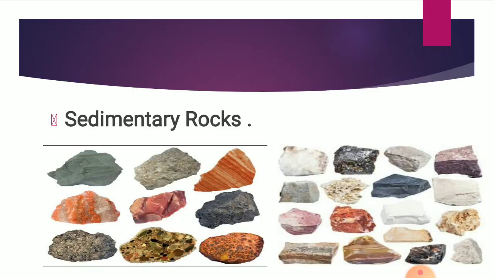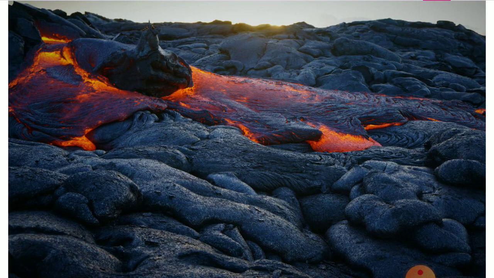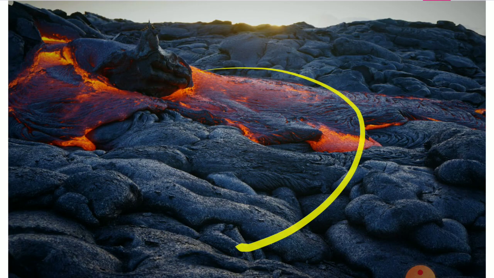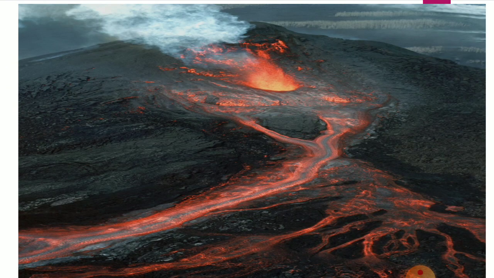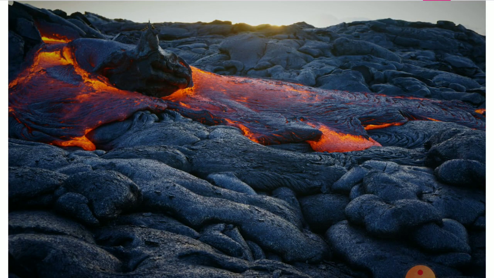And next is extrusive rock. When the magma erupts from volcanoes and reaches the earth's surface through long cracks, it is called lava. When it reaches the earth's surface, lava cools quickly and forms rocks with small crystals. They are extrusive rocks. Example: basalt.